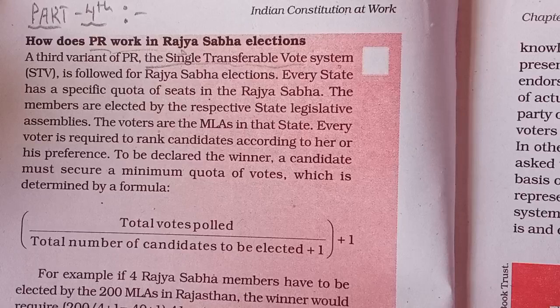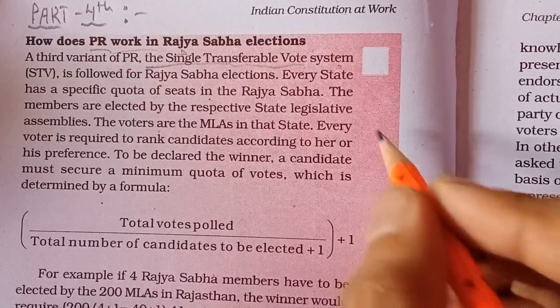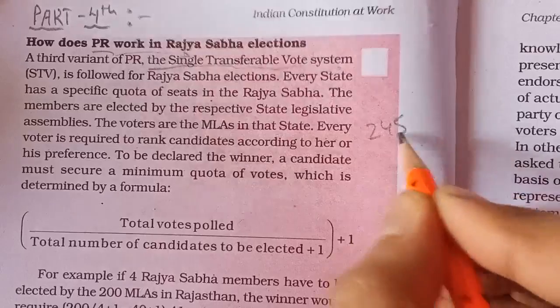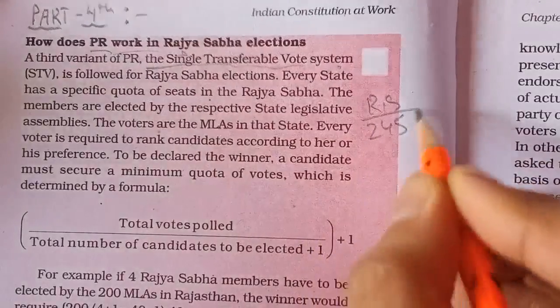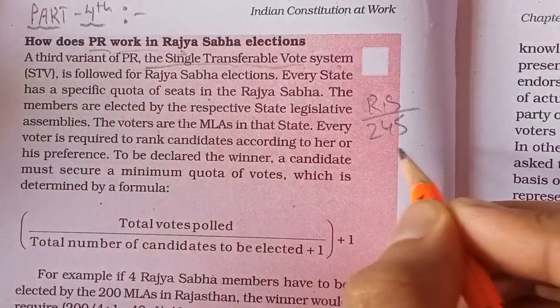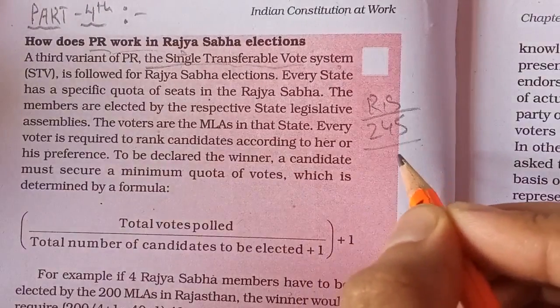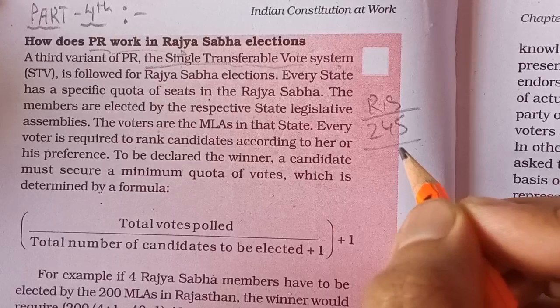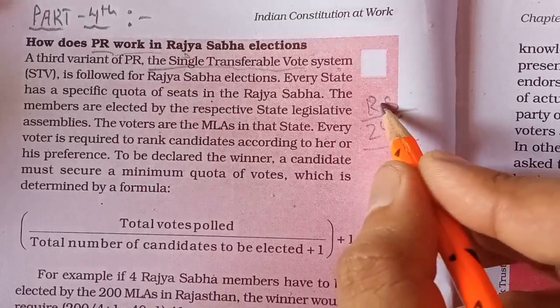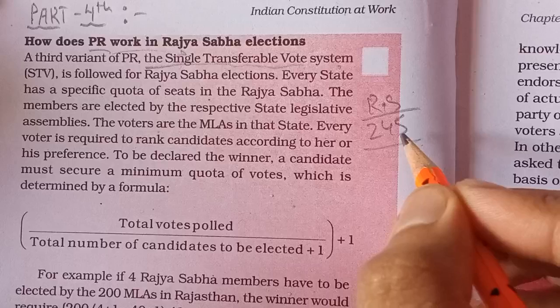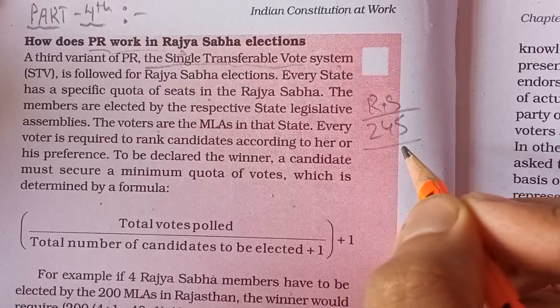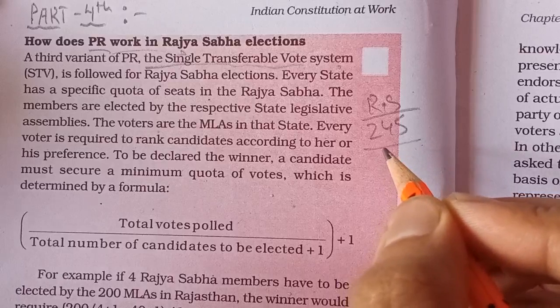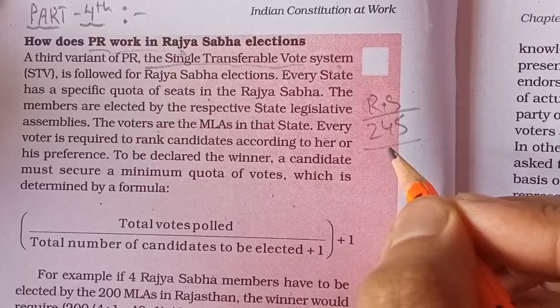Now how are these members elected? In the elections of Lok Sabha we have direct elections where people vote for their representatives, but these members of Rajya Sabha, that is 245, although 12 are nominated by the President, still around 233 members are elected by the states.